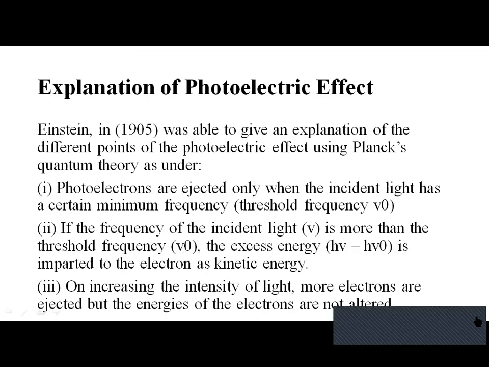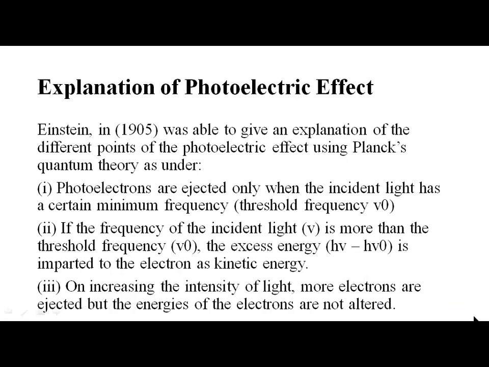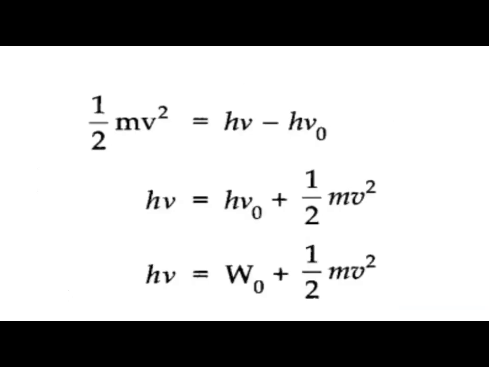Second point, on increasing the intensity of the light, what will happen? Will the number of photoelectrons ejected increase? Yes, more electrons are ejected, but the energies of the electrons are not altered, because when you increase the intensity of the light, the number of photons will increase, due to which more electrons get ejected. But there is no change in frequency, therefore the energy of the electrons is not altered.